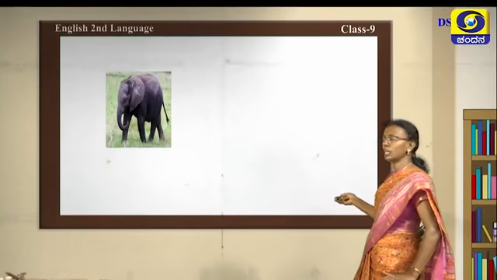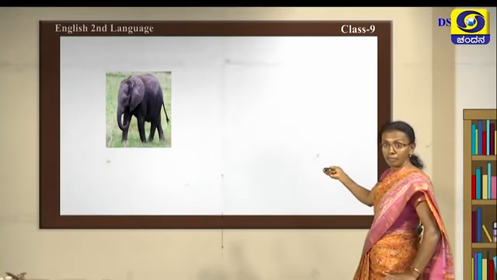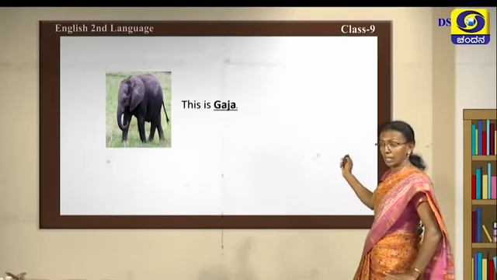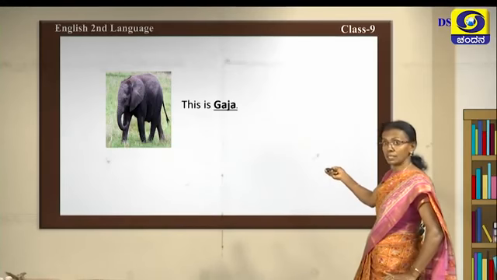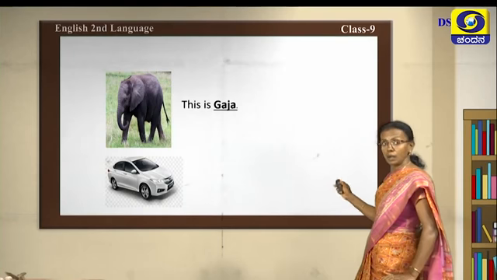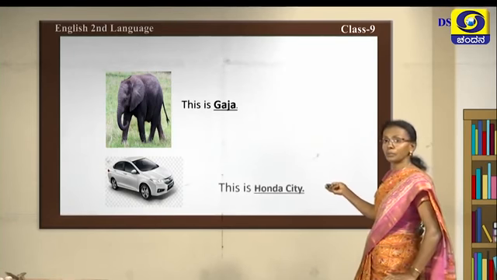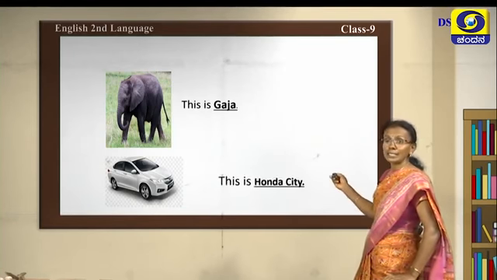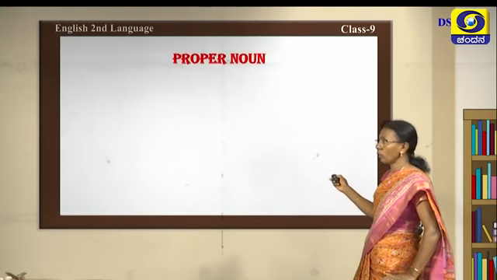And now you see this is an elephant. Now we named that elephant into Gaja. Okay, this is Gaja. And now here you can see car. And now we named that car into, this is Honda City. Now we named that car. So it is specified in proper. So we call them as proper noun.